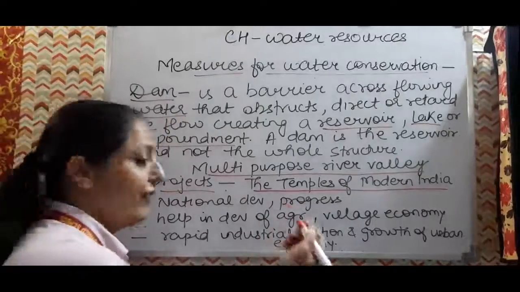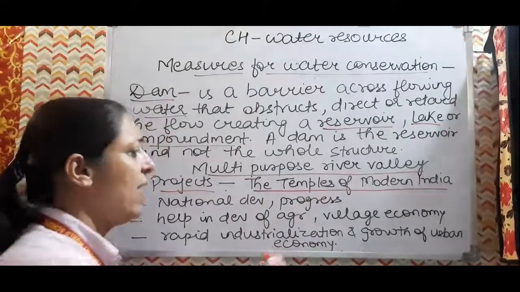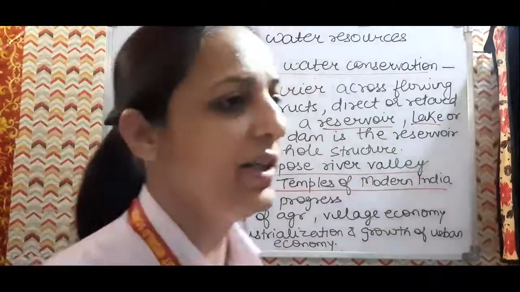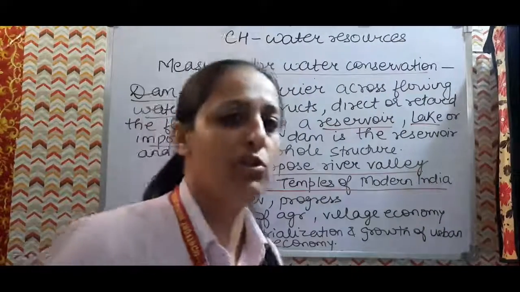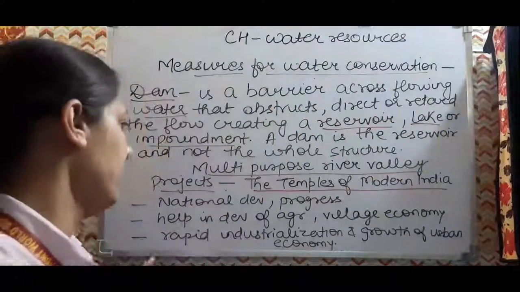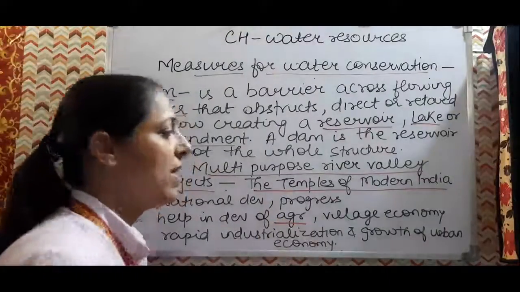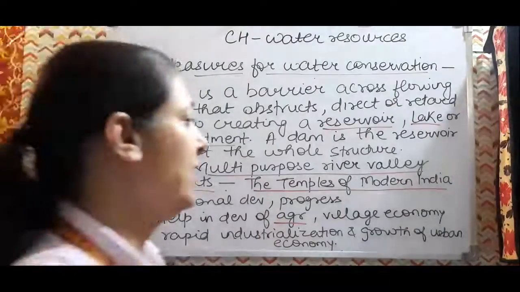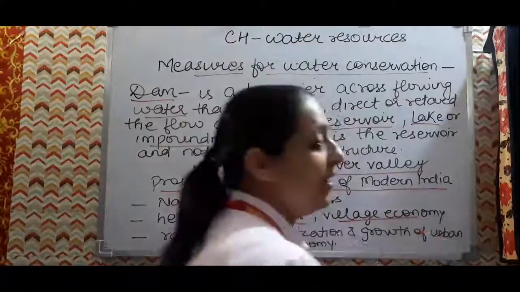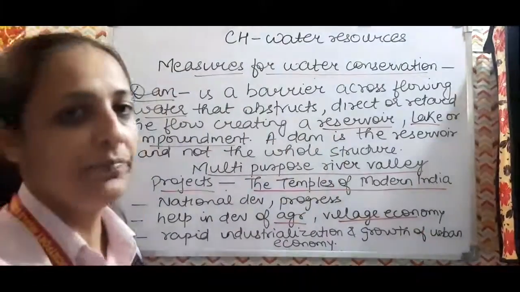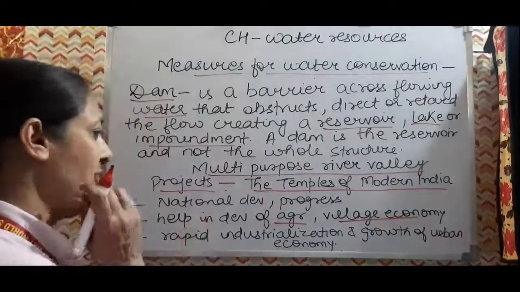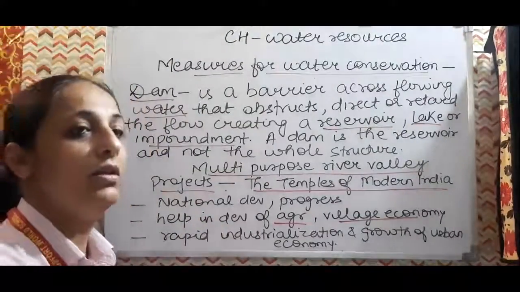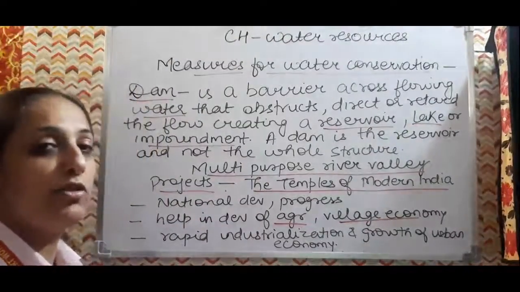And then if irrigation facilities are assured, because earlier you have seen the Indian farmer was still dependent on the monsoon. But now if assured methods of irrigation are there, then it will help in the development of agriculture. And if prosperity comes in agriculture, automatically it will help the village economy. So the village economy will also get a boost. Then agro-based industries will also get a boost.